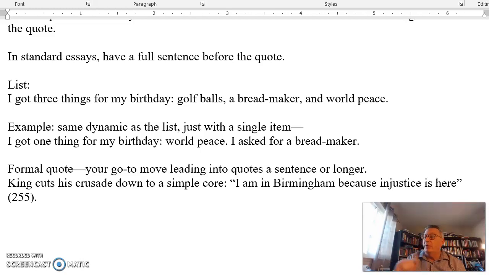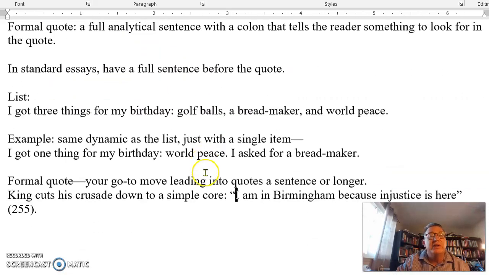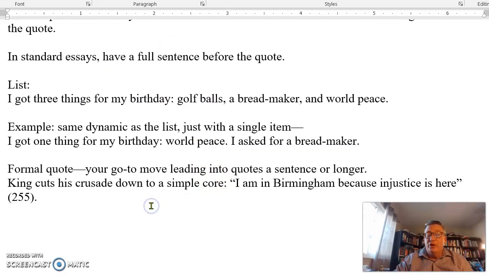Okay. So I want to stress that this is a very cool, very simple, and very powerful way to use the colon, because it allows you to right then, right there, without saying anything more about it, give the quote. This is what I want you to use in all your essays. I want it to be your go-to move. Actually, I didn't write it up here. If the quote is a sentence or longer, use the formal quote.